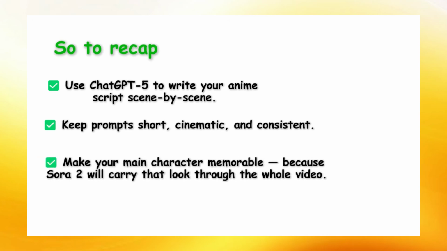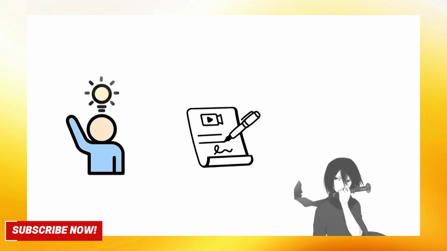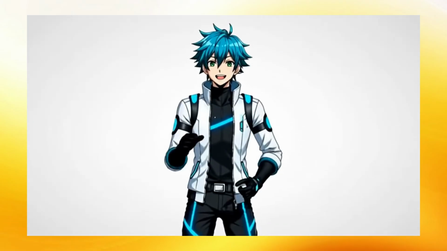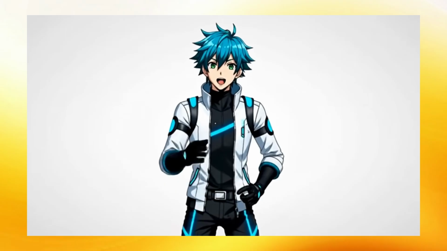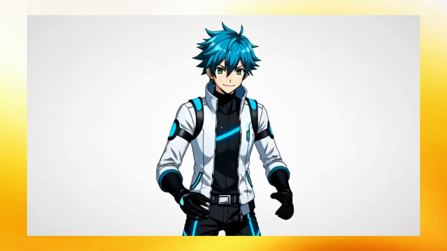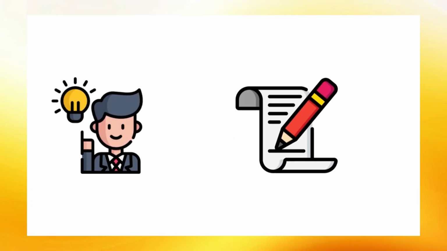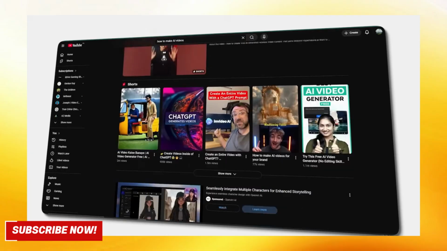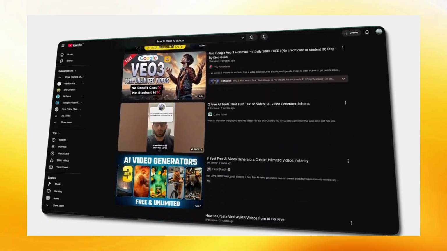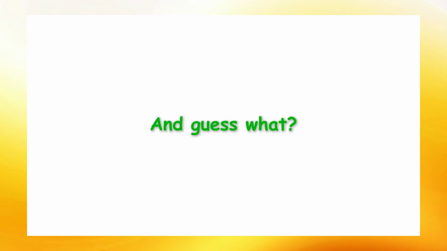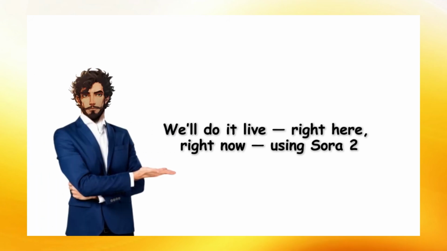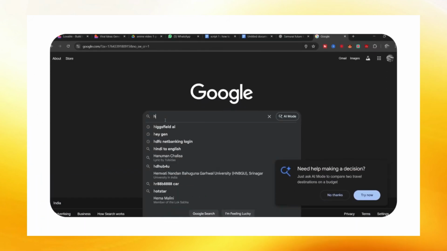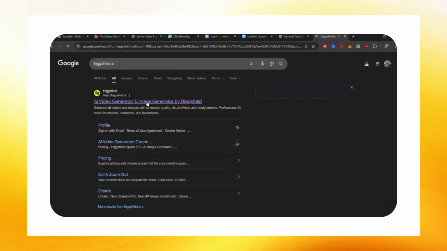In just a few minutes, ChatGPT will generate a complete storyboard for you. 5 visually perfect prompts that connect together seamlessly. Each scene will already have camera direction, mood, and lighting built in. So, when you paste them into Sora 2, your anime flows like one continuous story. Because the truth is, Sora 2 isn't about writing complicated code or learning animation, it's about describing emotions visually, and ChatGPT is your co-director in that process. You bring the idea, and ChatGPT translates it into cinematic language that Sora 2 can understand.